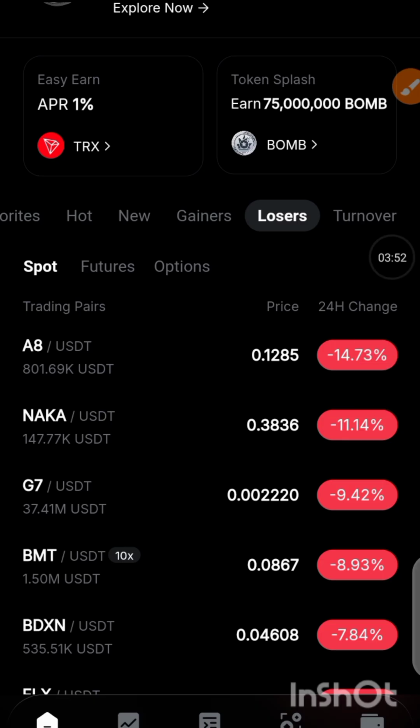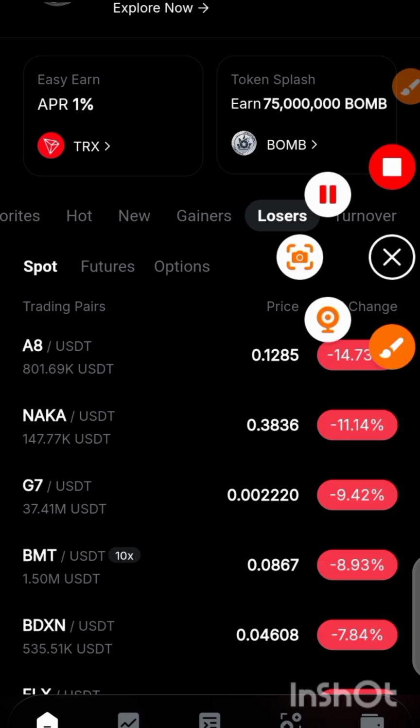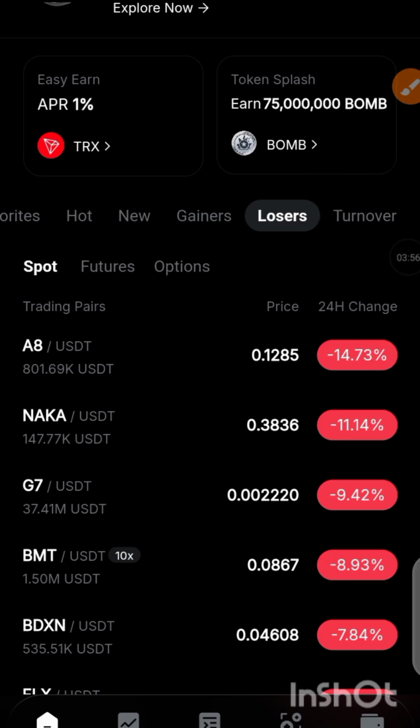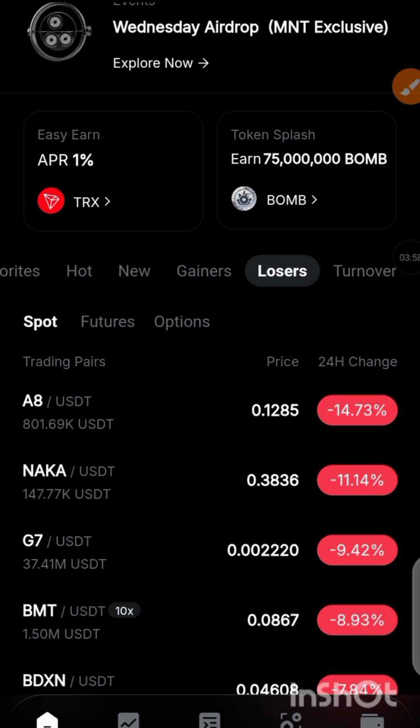Today there is no coin that has dropped 50% here, but you need to get a coin that has dropped a minimum of 30, 40, 50% for the day.